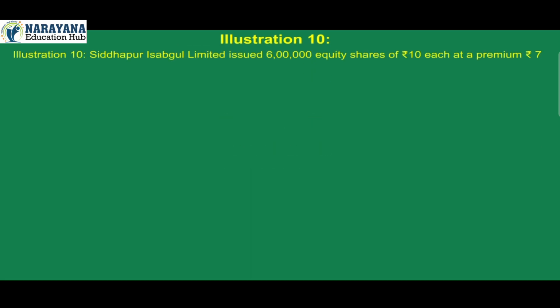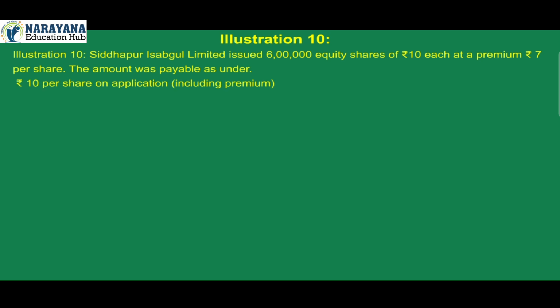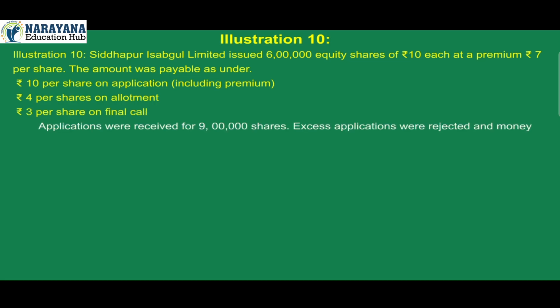Illustration 10. Siddhapur Isabgul Limited issued 6 lakh equity shares of Rs 10 each at a premium Rs 7 per share. The amount was payable as under: Rs 10 per share on application including premium, Rs 4 per share on allotment, Rs 3 per share on final call. Applications were received for 9 lakh shares. Excess applications were rejected and money paid thereon was refunded.